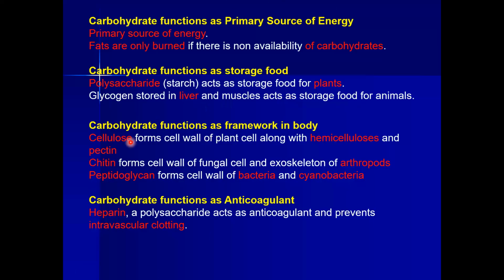Carbohydrate in the form of cellulose provides the shape of our plant cell, and it serves as the cell wall. It also serves as protection for some organisms, like chitin, a carbohydrate used by different insects for protection.